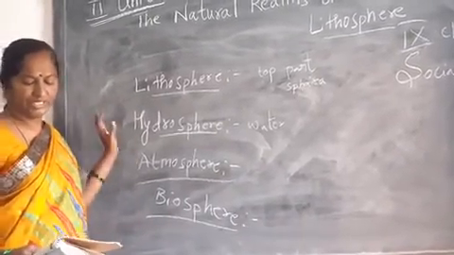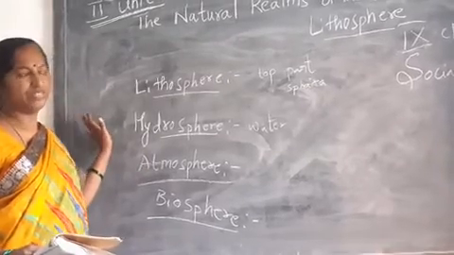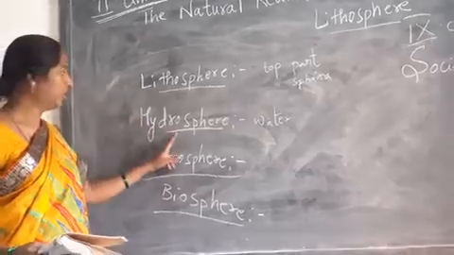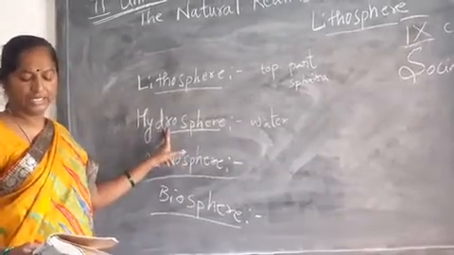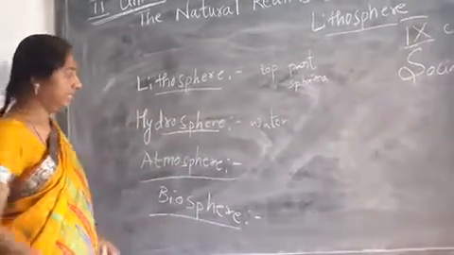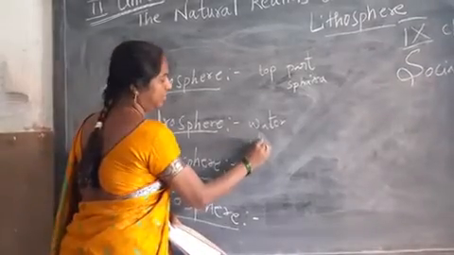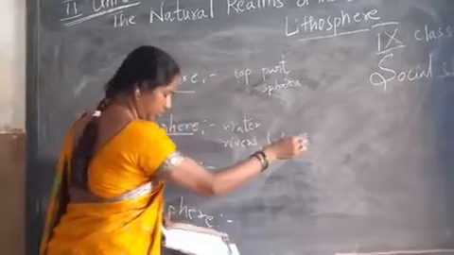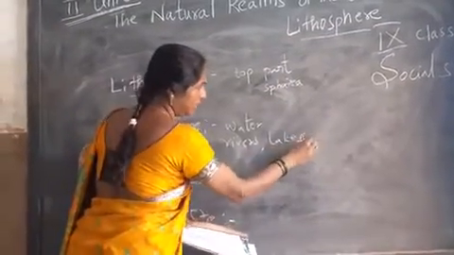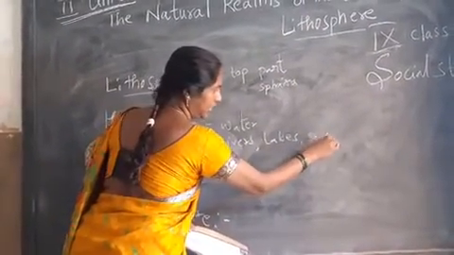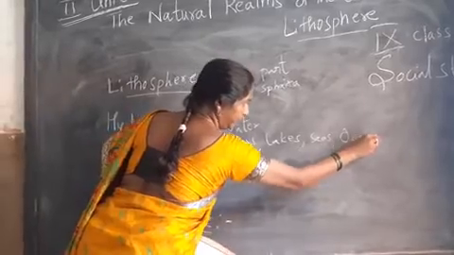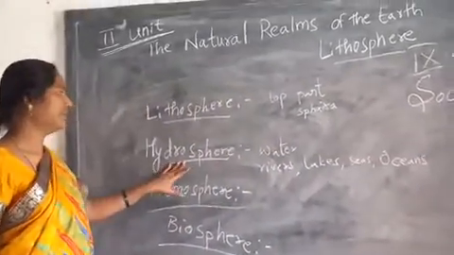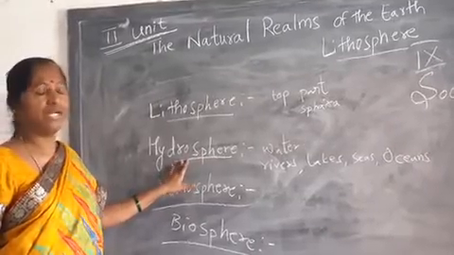And in some areas it comprises various sources of water in different forms of water bodies, that are rivers, lakes, ponds, and seas and oceans. That comes under the major part known as hydrosphere.